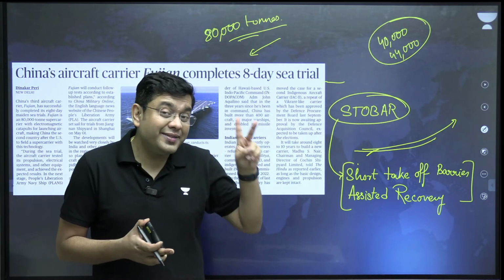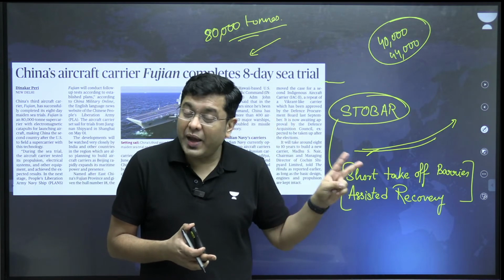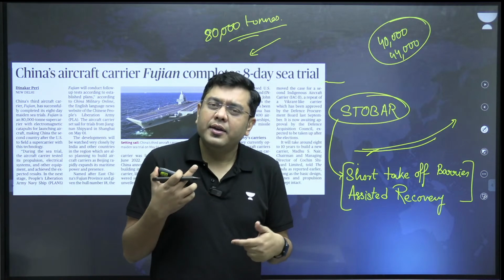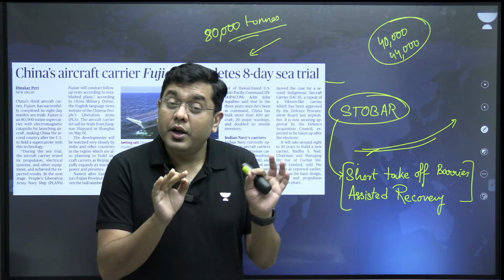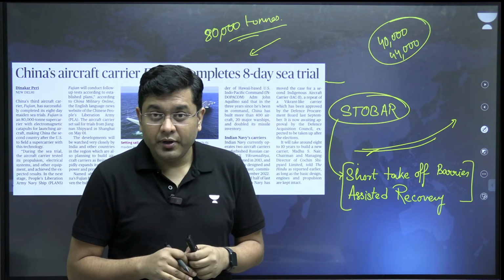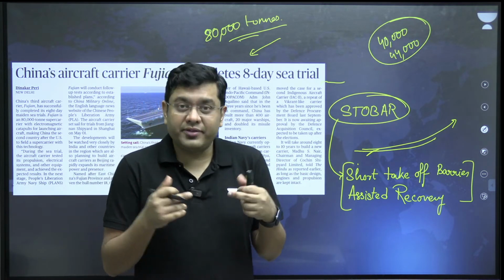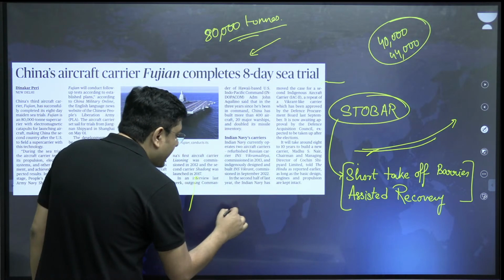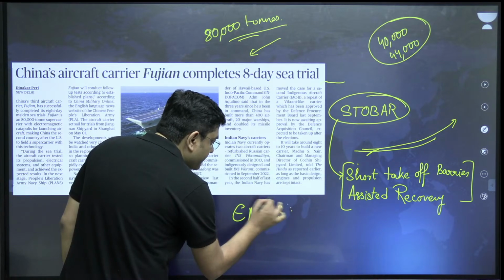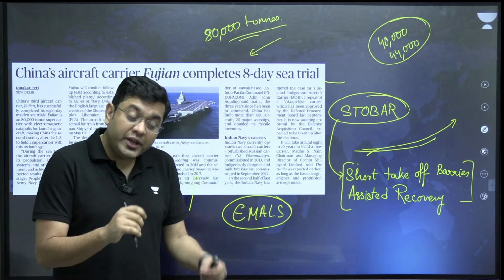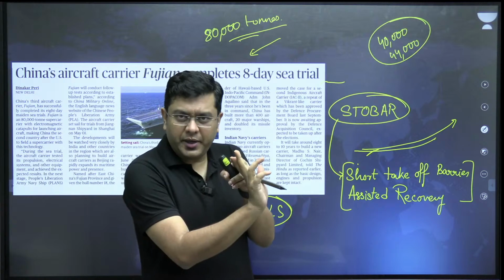Now, what the US has been doing, and that is something which China has also managed to do. So China is the second country after the US which has now managed an electromagnetic catapult launch system, what is also known as EMALS. Okay, electromagnetic launch system. Now here you have a kind of catapult.